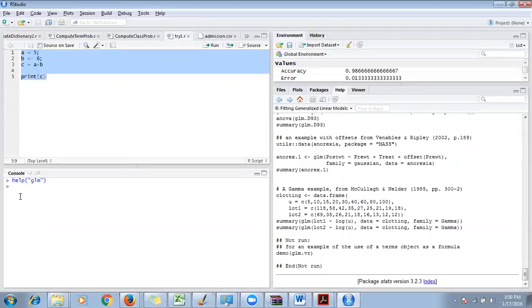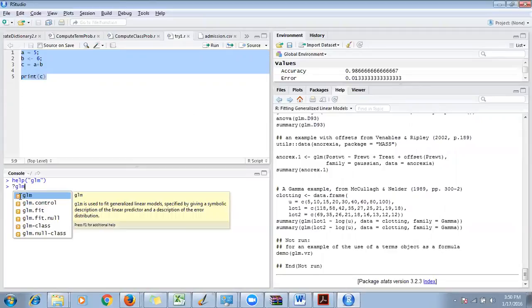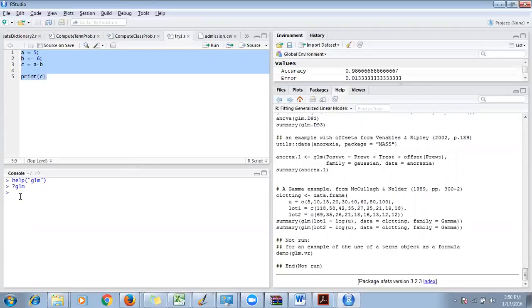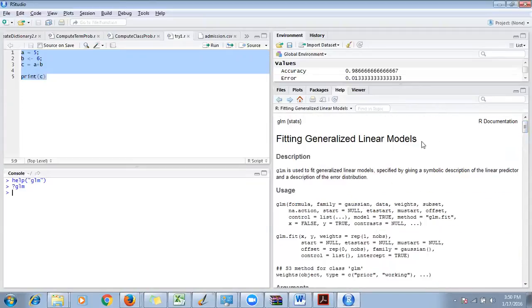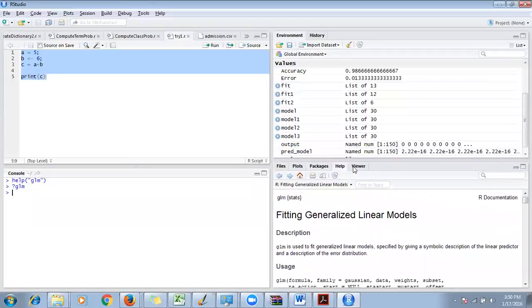There is another shortcut, a question mark and just write GLM. If you write question mark and GLM, this will also show you the same description. So either you can use the command help, or you can just say question mark GLM, or question mark and the function name will also help you get to that particular function's documentation page. Okay, so this is how this support tab works.